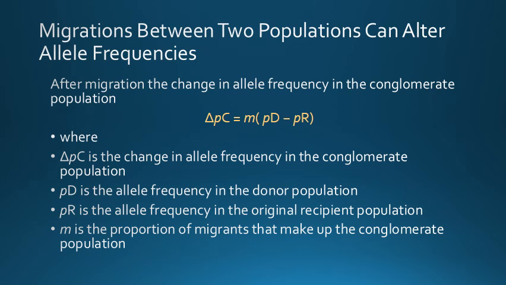With these data, we can calculate the change in allele frequency in the new population using this equation. Delta PC is equal to m times (PD minus PR), as I have written, so you can read.